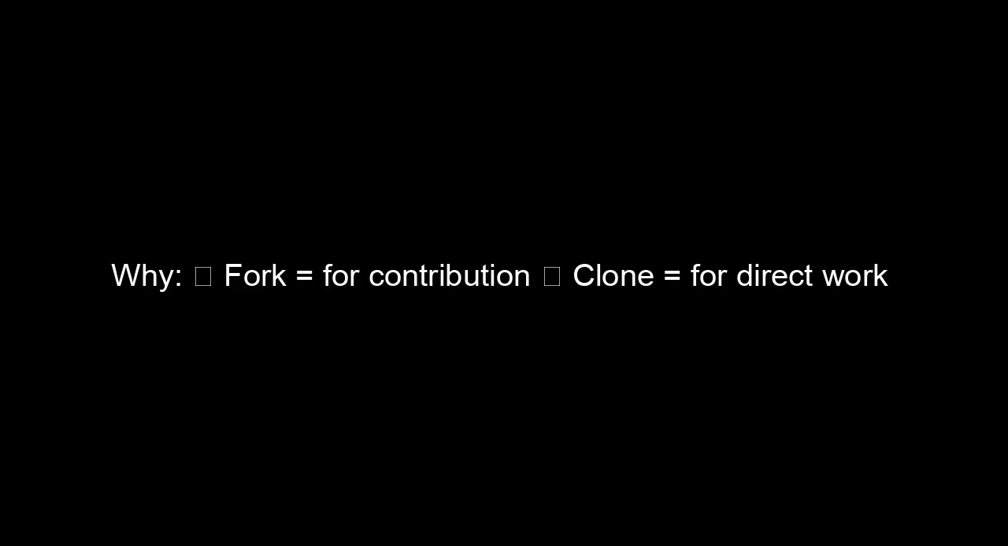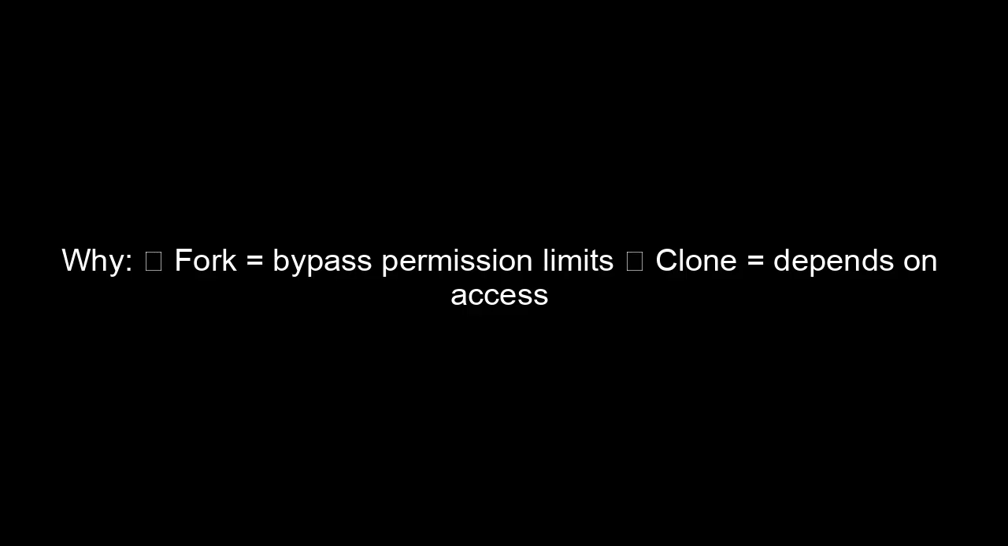Access and permission. Fork: no permission needed from the original owner. You can push to your fork. Clone: needs permission to push back, otherwise it is read only. Why? Fork equals bypass permission limits. Clone equals depends on access.